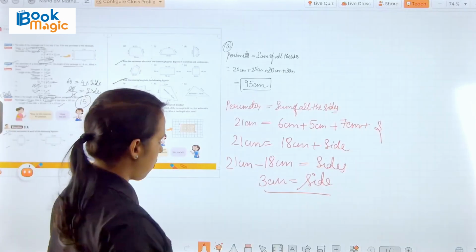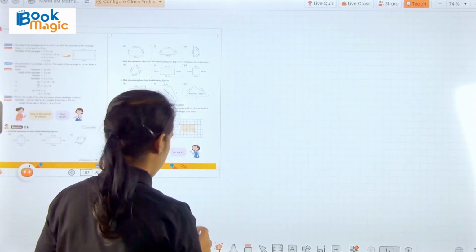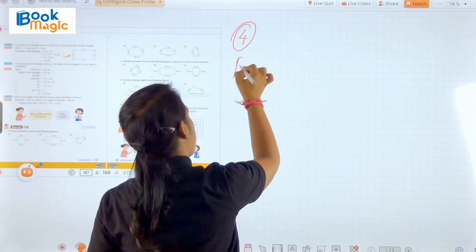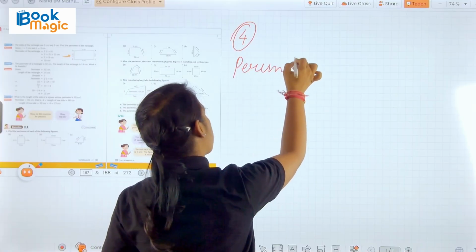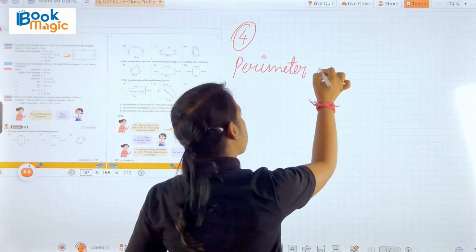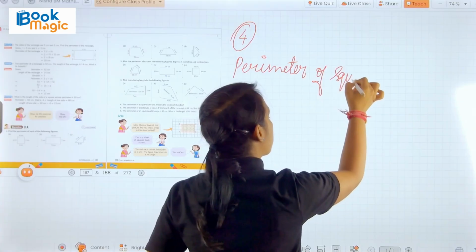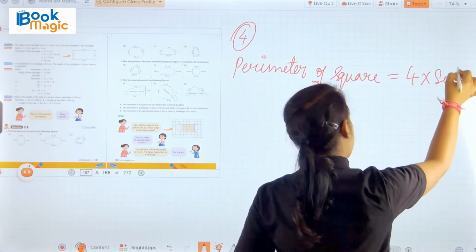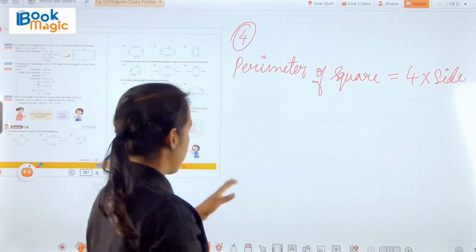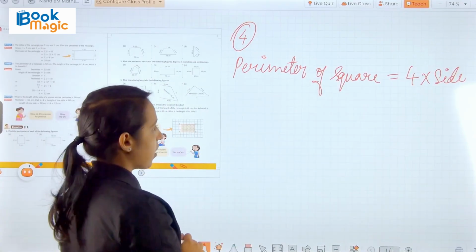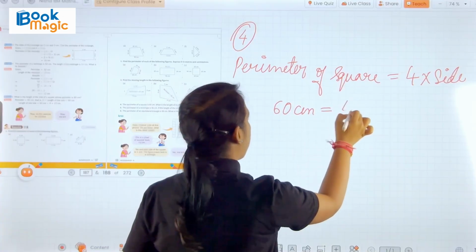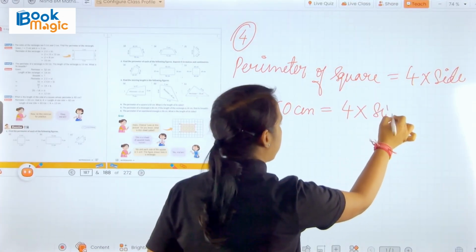First we write the formula. So here, question number 4: perimeter of a square is equal to 4 into side, as we know. Now what we have to do here: perimeter is given, so we write here 60 centimeter, then 4, and we have to find out the side.